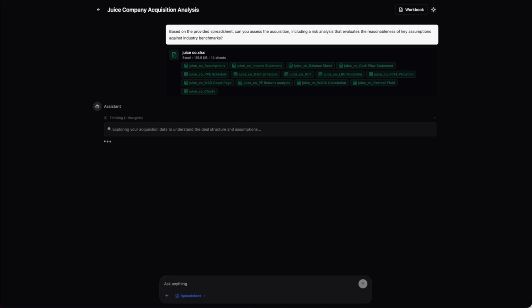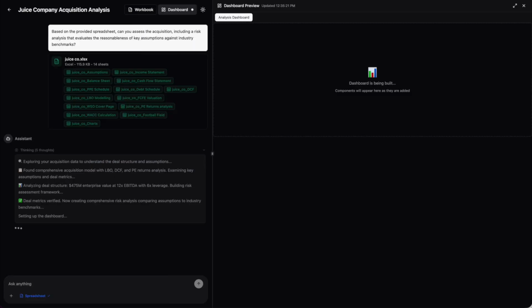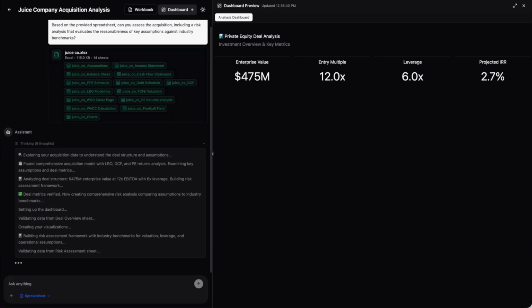With advanced reasoning, Kaboo quickly understands the spreadsheet, interpreting the data, reconstructing the deal structure, and identifying key assumptions. It analyzes the leveraged buyout mechanics, discounted cash flow, price-earnings ratio, and core deal metrics as one connected financial story, while simultaneously verifying calculations, assessing risk, and benchmarking assumptions against industry data. Once Kaboo has a clear grasp of the insights, it automatically selects the best-of-breed visualization for each category of insight. It then builds the dashboard components one by one, arranging them to tell a coherent story.